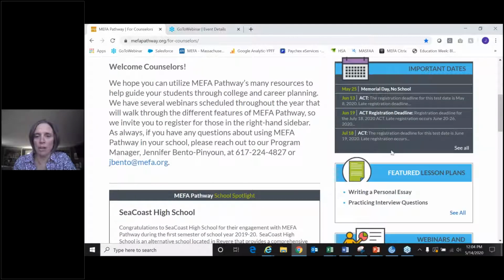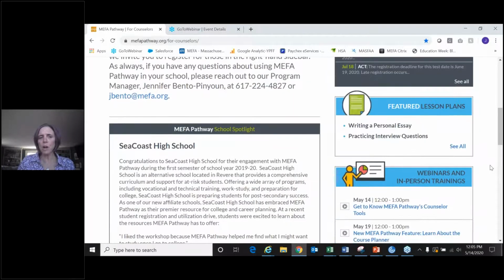We have our important dates on the right-hand side, a calendar. I've had to really amend this since March, but it has SAT dates, ACT dates. Massachusetts has FAFSA events throughout the Commonwealth, so those are all on here as well. So it's great to come in and check that out intermittently. And then we also have